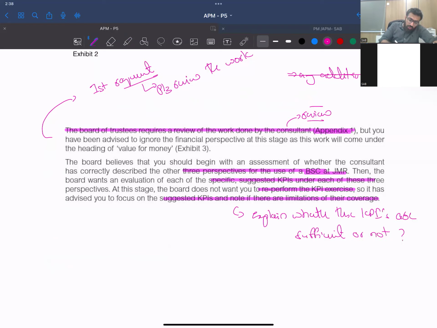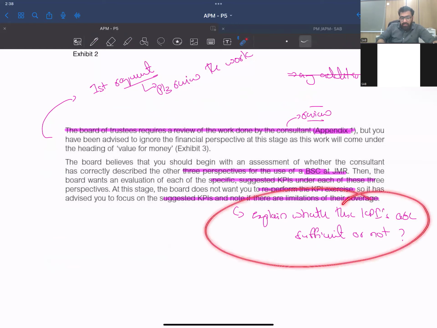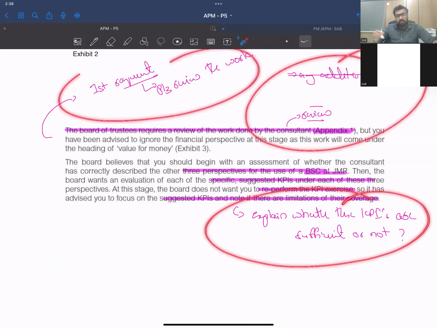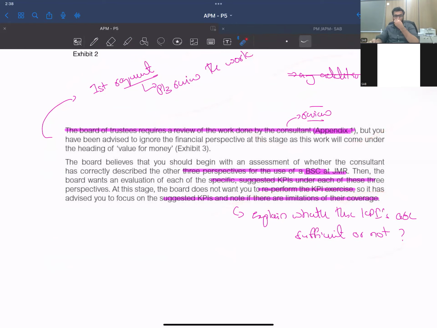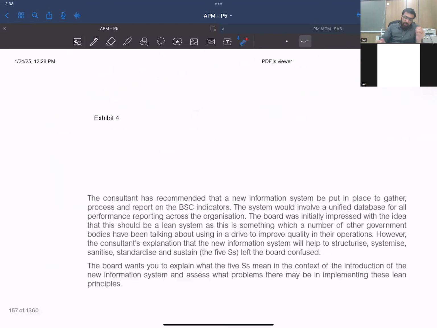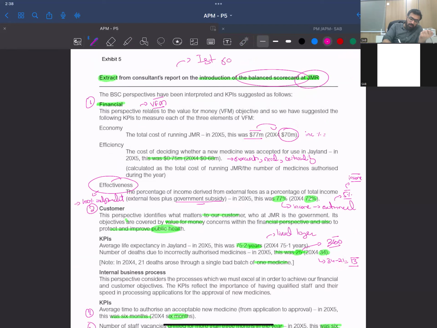I guess the first requirement is clear, that you have to totally evaluate this report. So the first requirement is directly from here. I guess you got this.